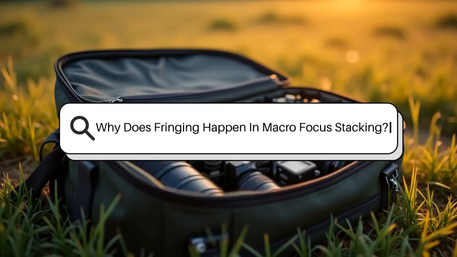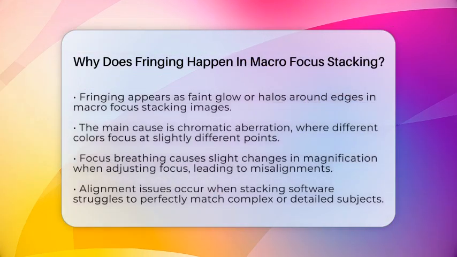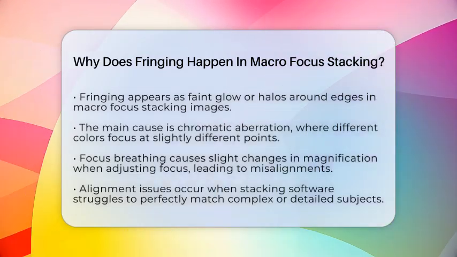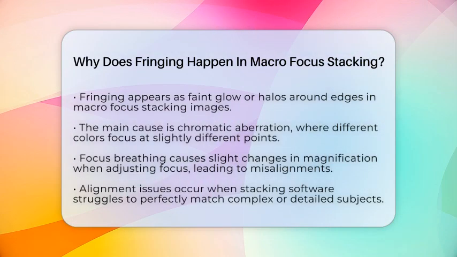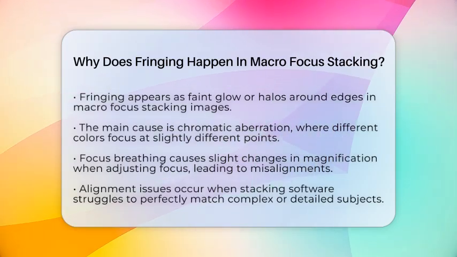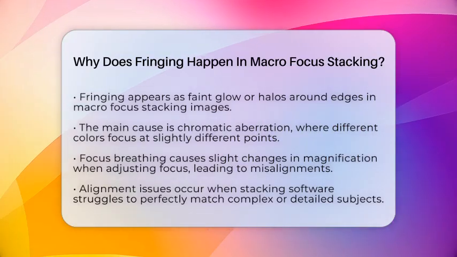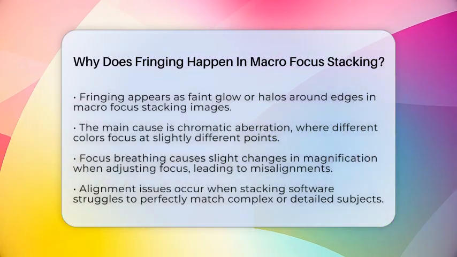Why does fringing happen in macro focus stacking? Imagine trying to piece together a tiny puzzle of a flower or insect, but every piece has a faint glow around its edges. That glow is what we call fringing, and it often appears in macro focus stacking. When you take multiple photos at different focus points and blend them, you might notice color halos or fringes along the edges of your subject.